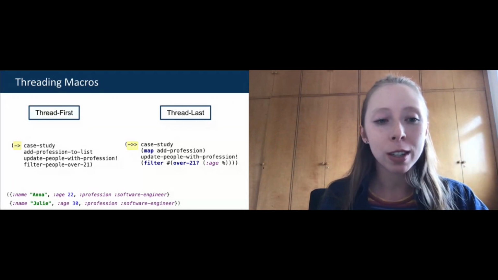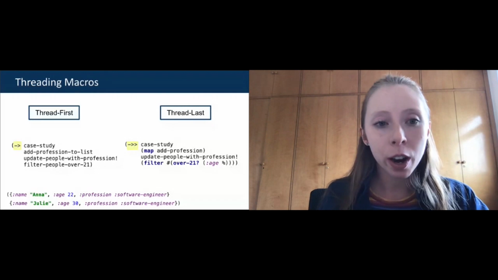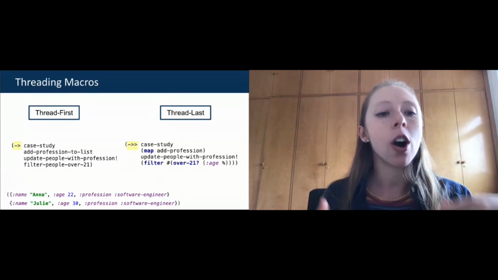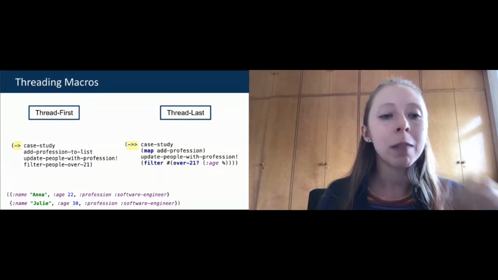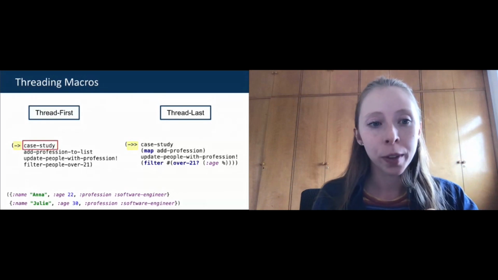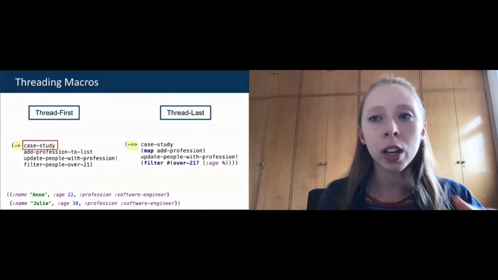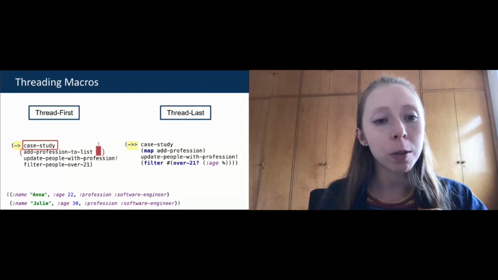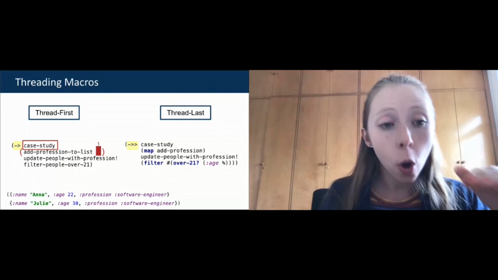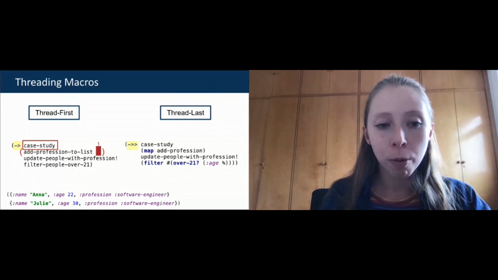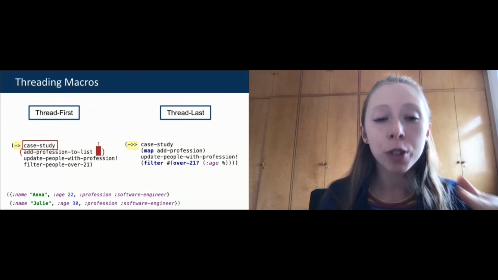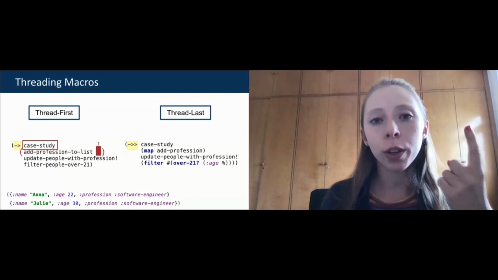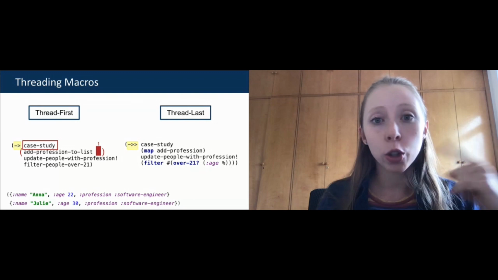So in thread first, I put my single arrow as the first element of my parentheses, as you can see. It's the symbol or the function that's going to be applied. Then my second parameter is the case stud, which could be a string or a number, but here it is my list of people. And this is passed as the first parameter of my next function. All those functions that follow, add profession to list, update people with profession, and filter people over 21, are functions that are declared elsewhere in the code, and they only have one argument to receive something.